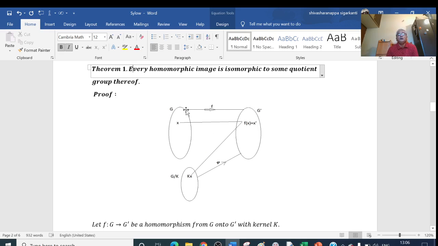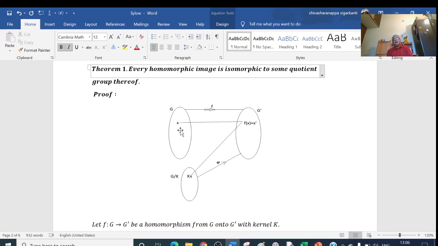This is onto G dash, with kernel K. Kernel means the set of all the elements of G which are mapped onto the identity of G dash. And we know that the kernel K is a normal subgroup of G.